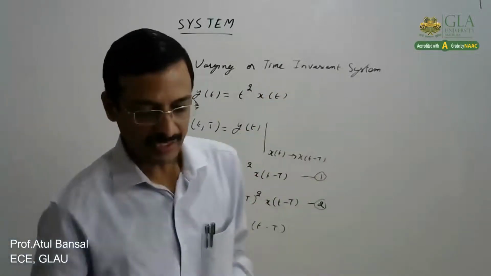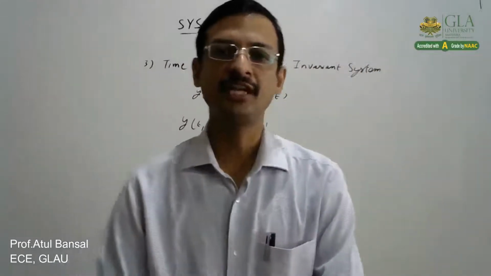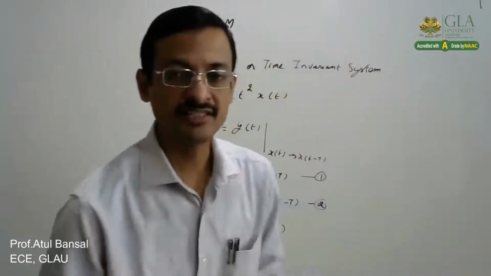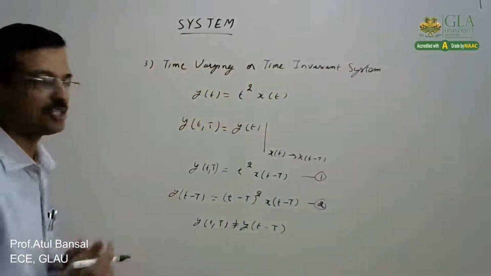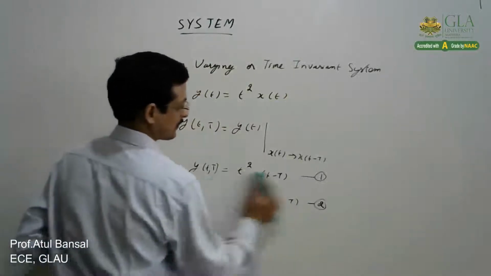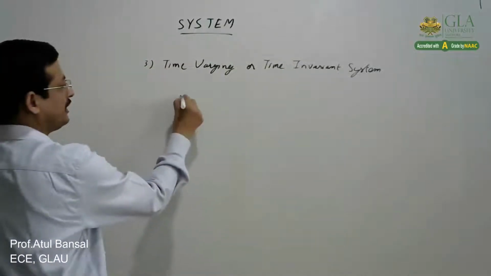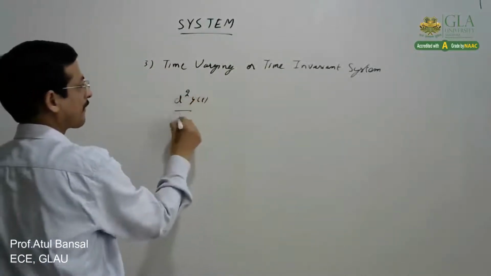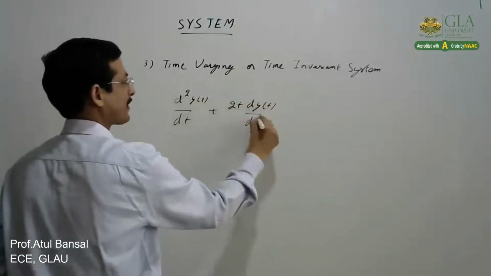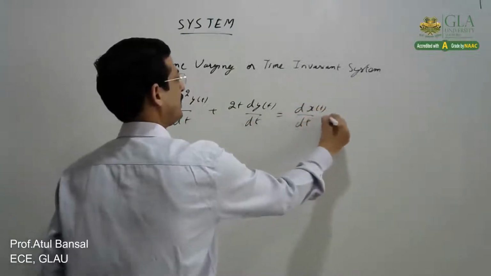Similarly, most of the time, continuous time systems are generally described by differential equations, and discrete time systems are described by difference equations. That means the output and input relation of any continuous time system is shown like this: d squared y(t) by dt squared plus 2t dy(t) by dt plus dx(t) by dt plus x.